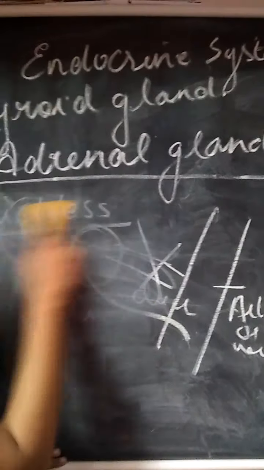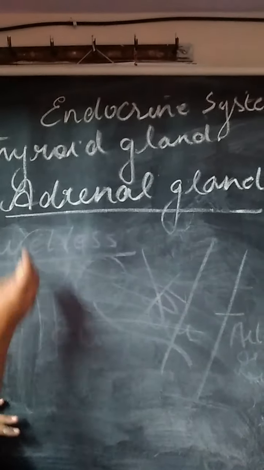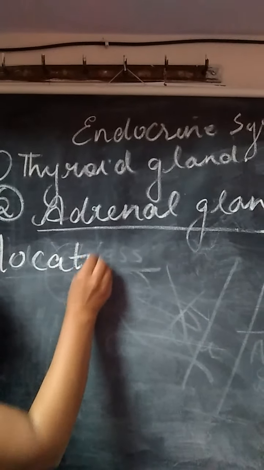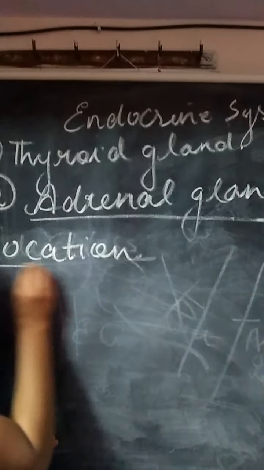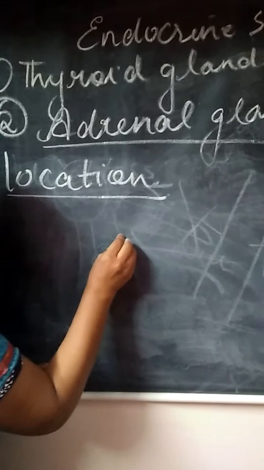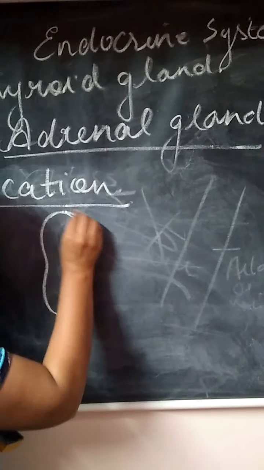Now we are going to deal with the adrenal gland. It is very simple. First we are going to deal with its location. Where is it located in our body? You know that we have a pair of kidneys and they are bean shaped.